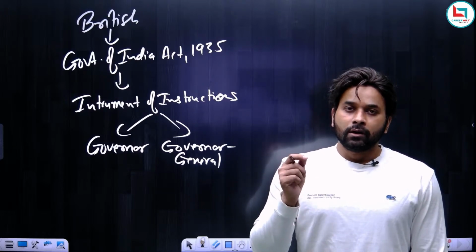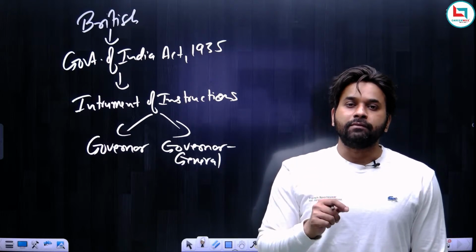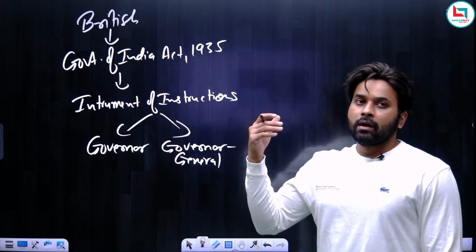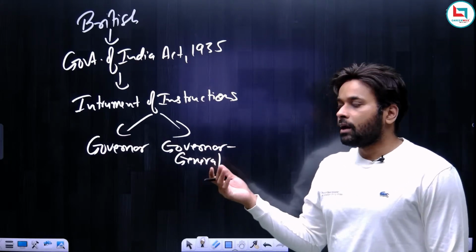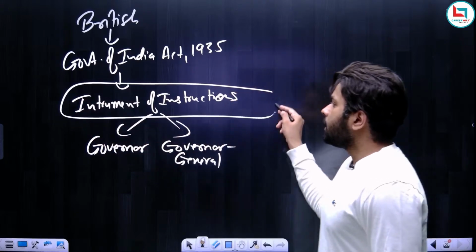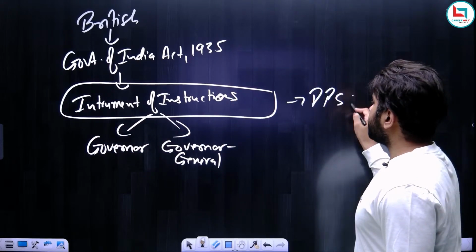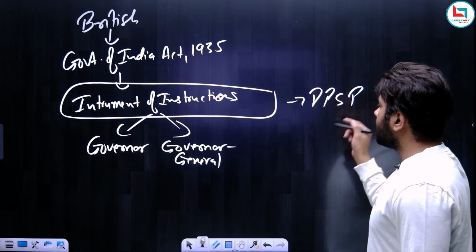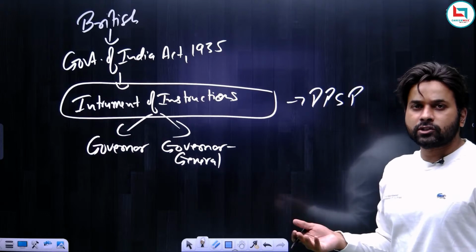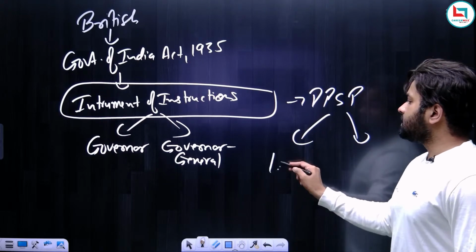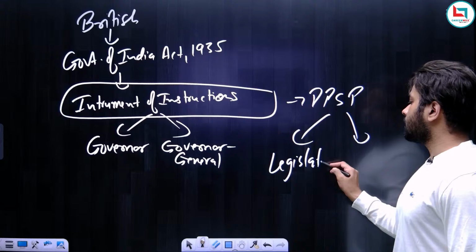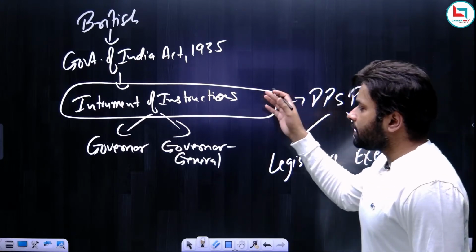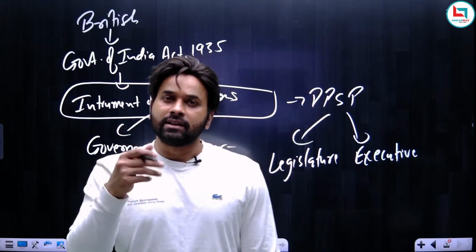Now remember, Dr. B.R. Ambedkar compared DPSP with instrument of instructions. This is also important. The instrument of instructions are the set of instructions given to Governor and Governor General, but DPSP are also like a set of instructions given to the legislature and executive. So the similarity is that instrument of instruction and DPSP both are instructions.